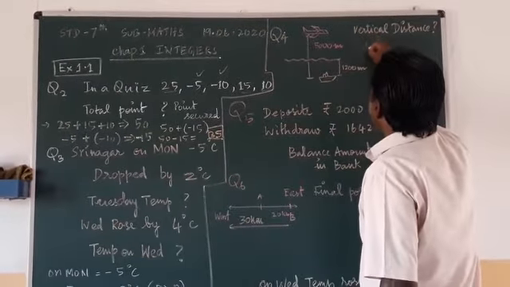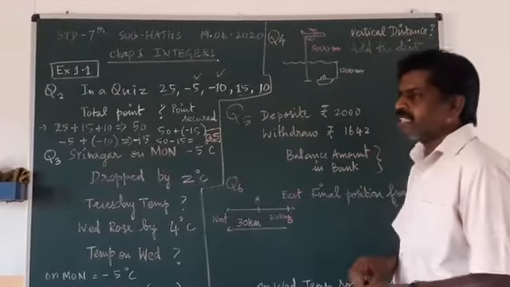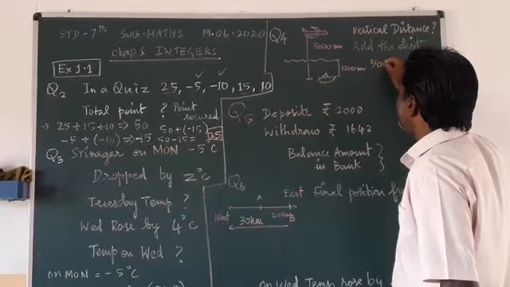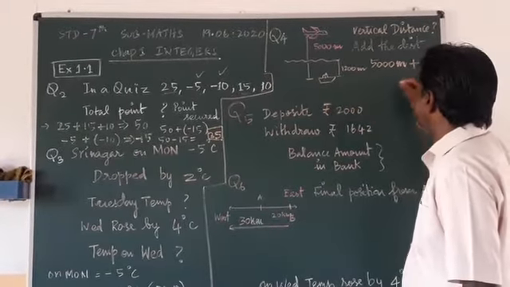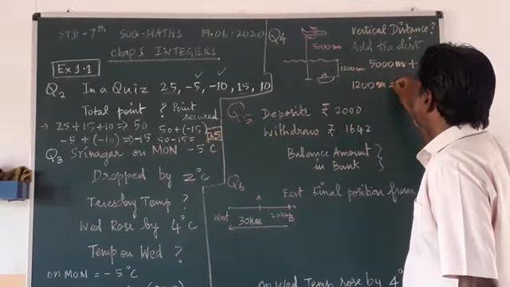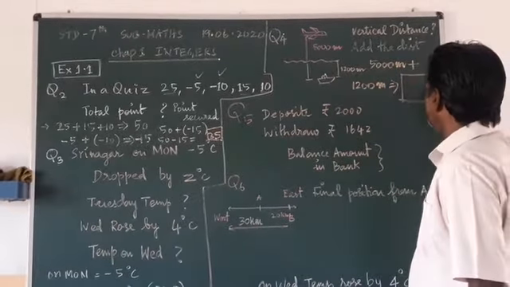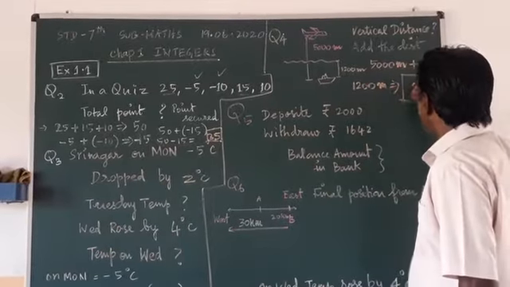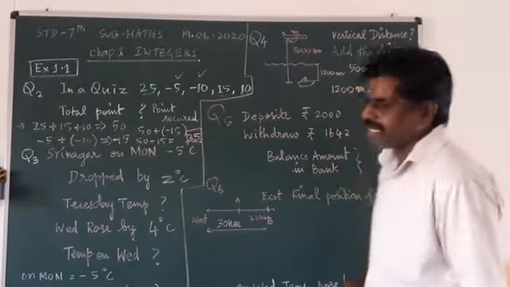Add the distance. What is the plane distance? Plane distance is 500 meter, plus what is the height of the submarine going inside the water? 1200 meter. You have to add both the numbers. What will you get? 0, 0, 2, 5 plus 1, 1700. So 1700 meter is the answer.